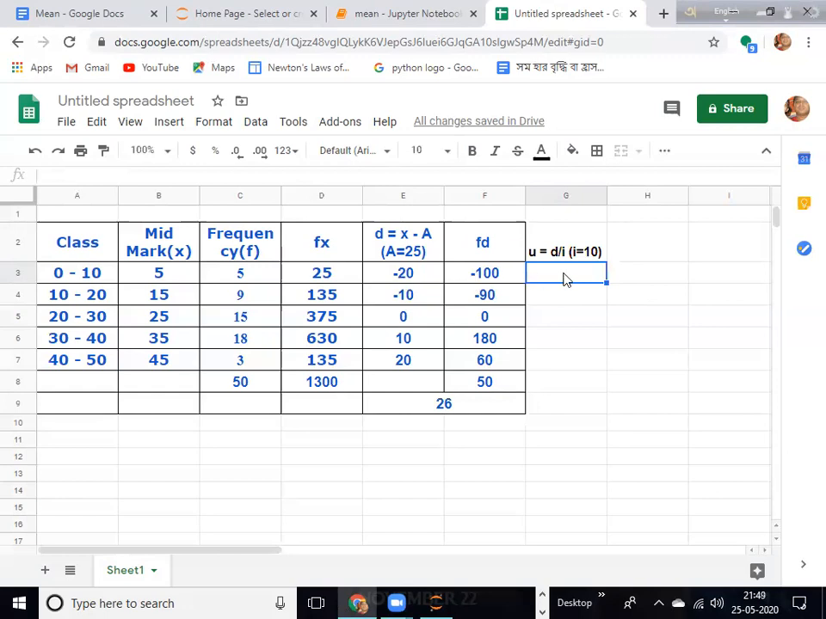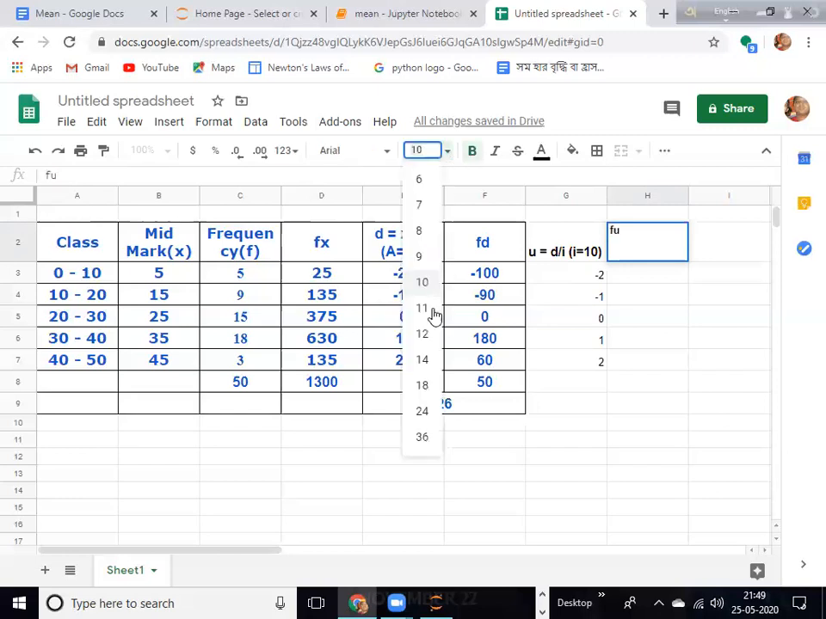So how much is it? It will be minus 2, like that. So it is minus 2, minus 1, then it will be 0, and 1 and 2. Okay. So now you multiply, this table is fu. f is multiplied with u. So if you multiply f with u,